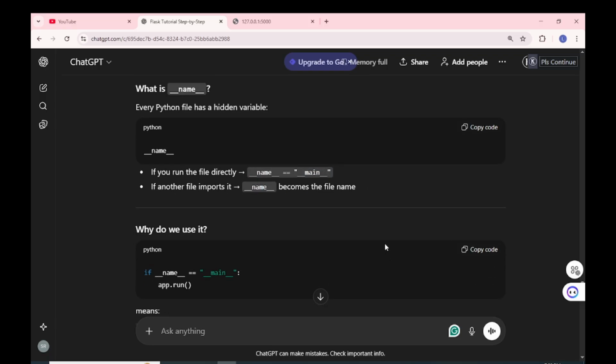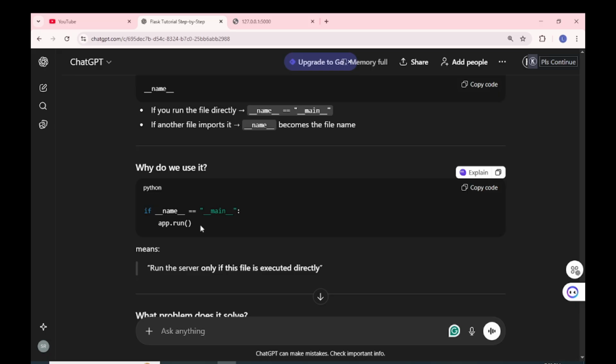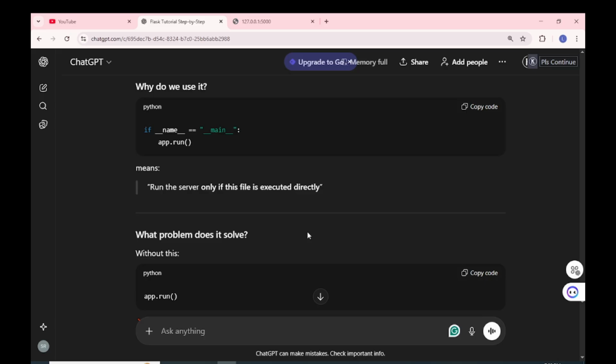So we have to think about this, we just can't jump here. So why do you use it? if __name__ == "__main__": app.run() means run the server only if the file is executed directly.